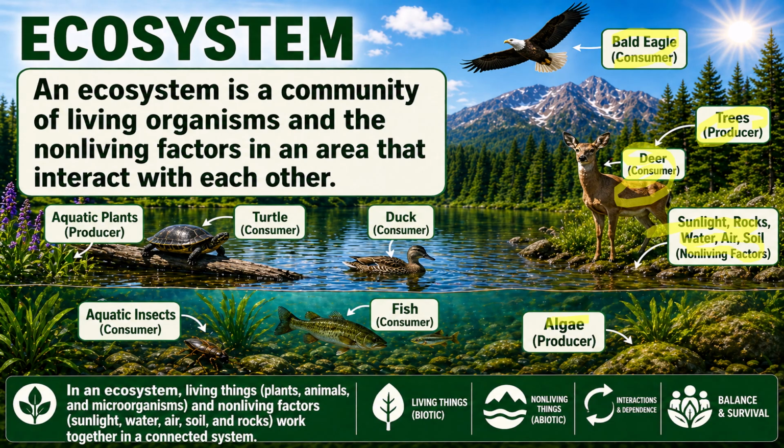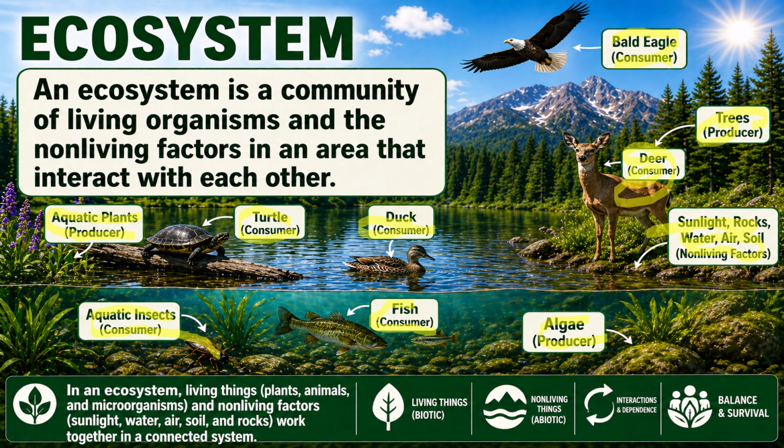Algae is a producer. Ducks are consumers. Fish are consumers. Turtles are consumers. Aquatic plants are producers. Aquatic insects are consumers.